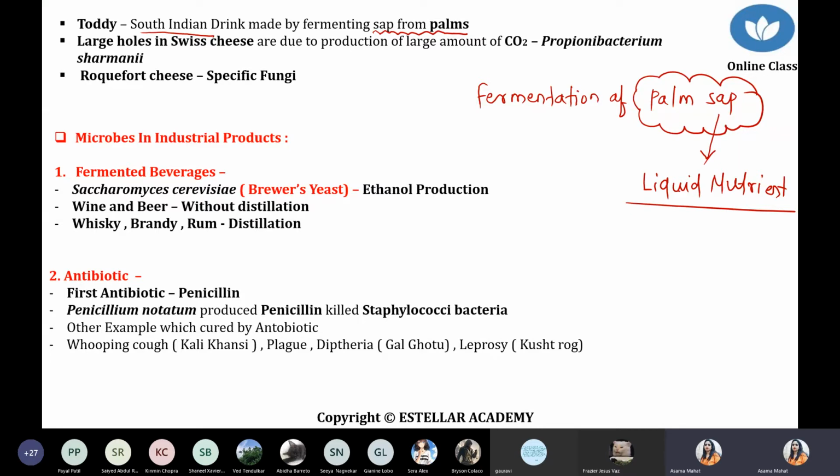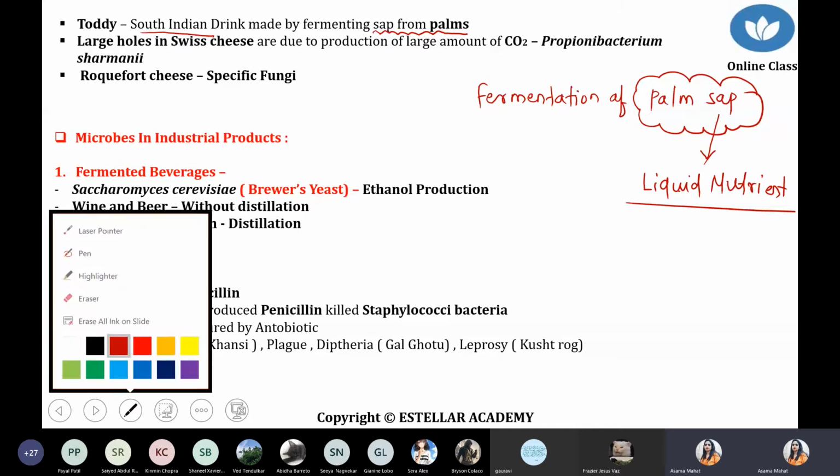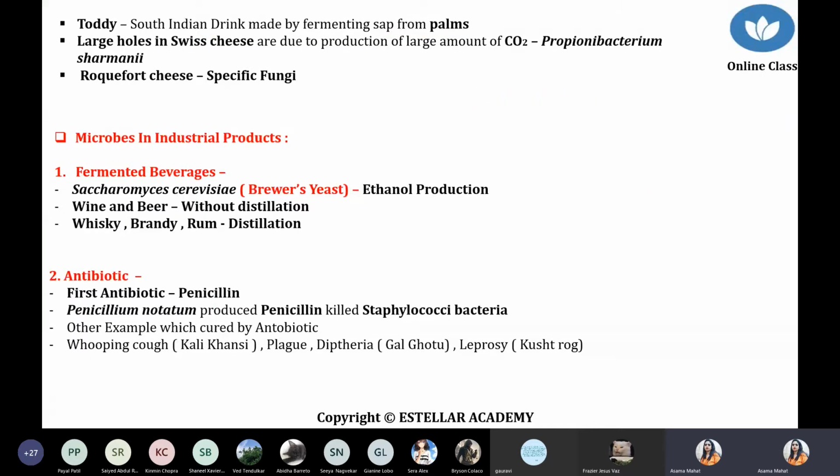Similarly, toddy is one South Indian drink which is obtained from the palm plant after the fermentation of sap. Okay. Now next point, everyone knows about cheese. We are taking one example, Swiss cheese. What is the characteristic of Swiss cheese? Swiss cheese has large size pores. Cheese has many different types, so here we are talking about one example which produces the large size pores, Swiss cheese.